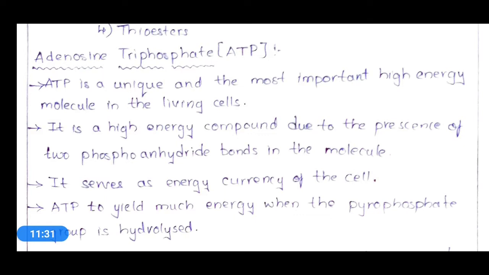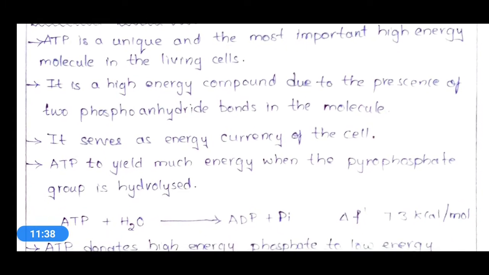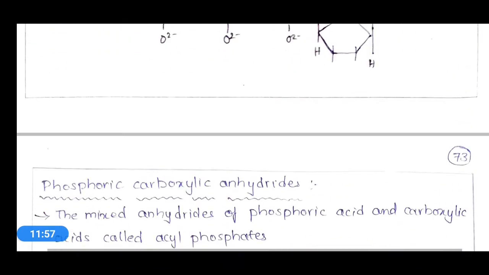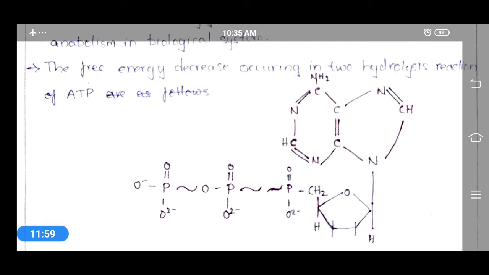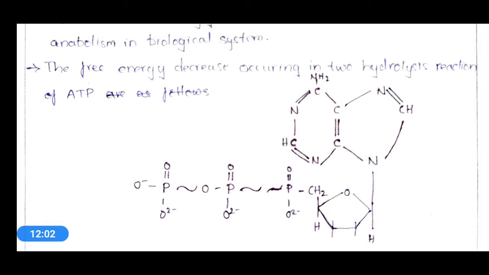That's why it is a unique and most important high energy molecule, and it is a high energy compound due to the presence of two phosphoanhydride bonds. If you see the structure of ATP, you can identify two phosphoanhydride bonds, which are represented with squiggle.